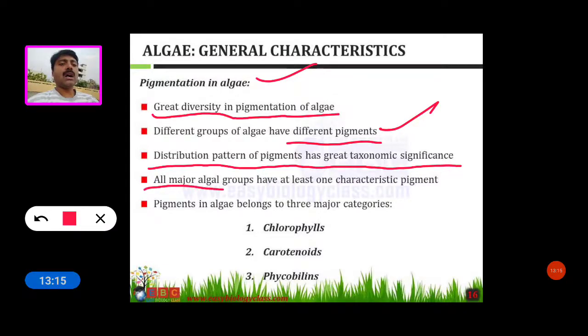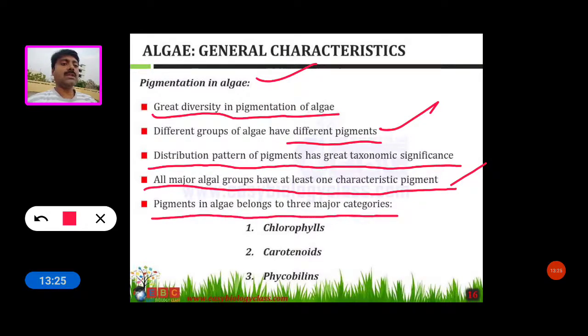All major algae groups have at least one characteristic pigment. The pigments in algae belong to three major categories: chlorophylls, carotenoids and phycobilins.